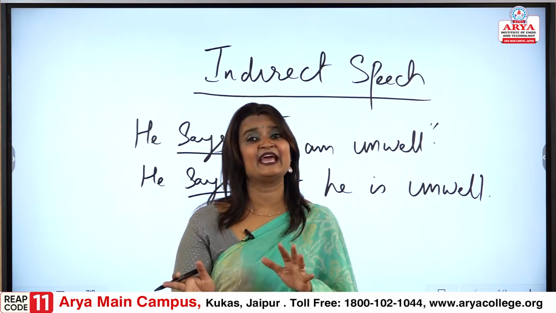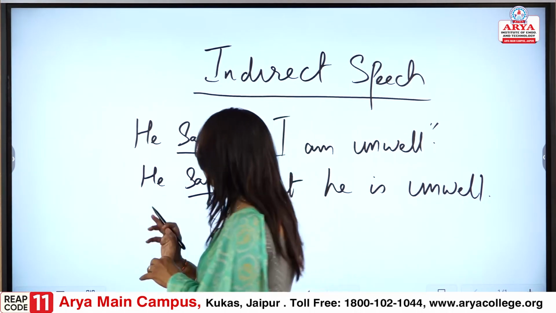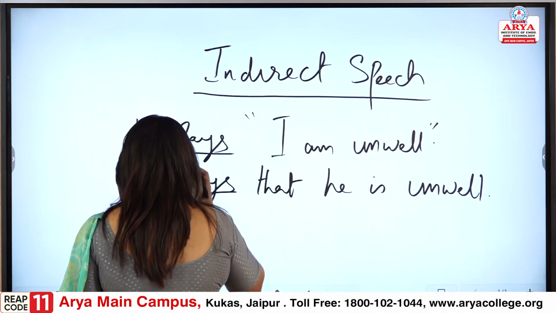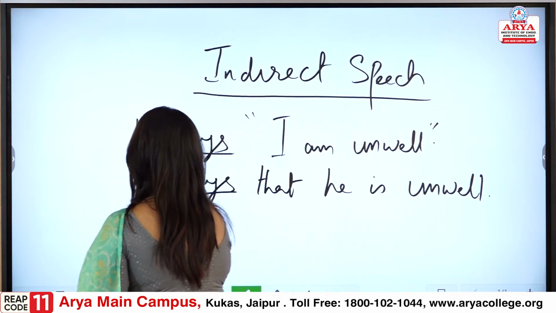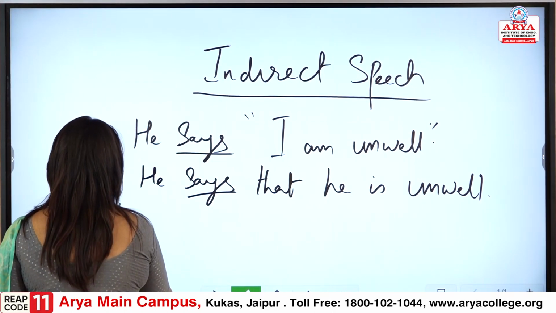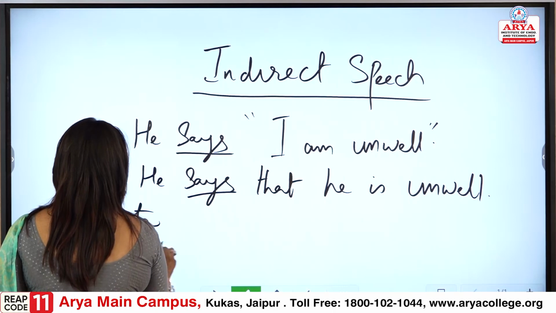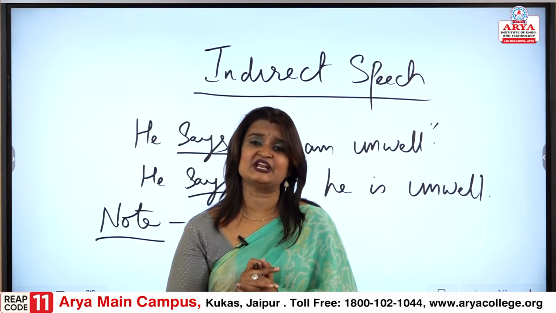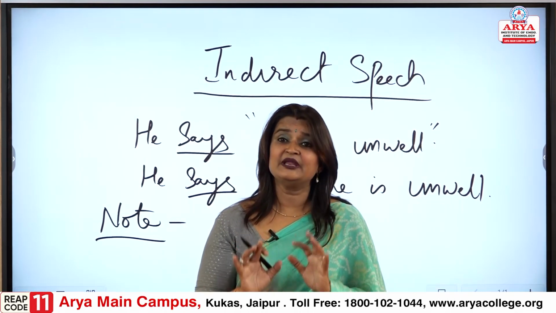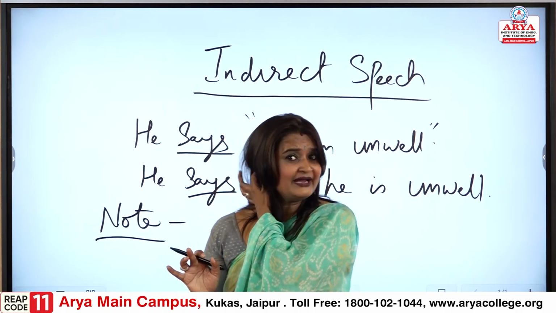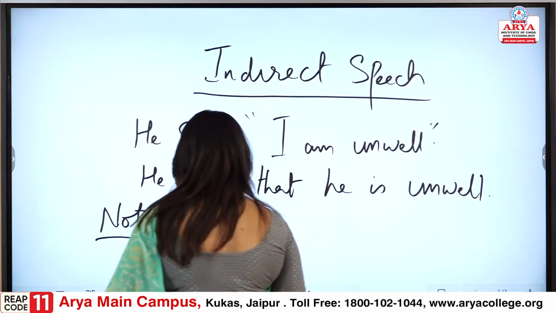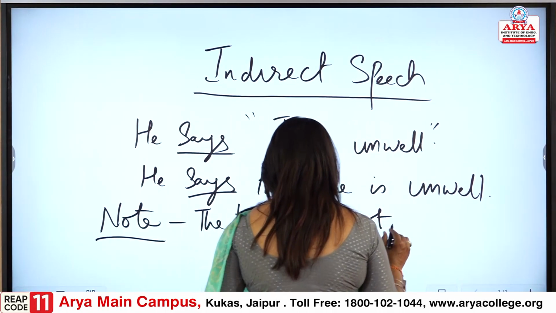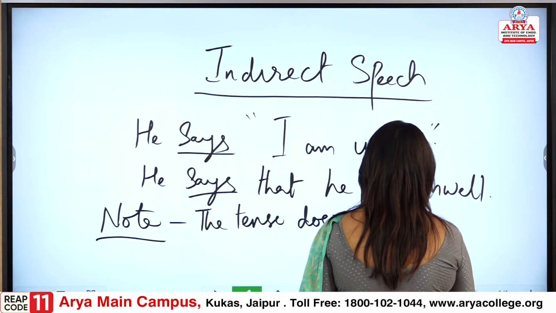So, please take care of this part. Now, a few more things that we need to make a note of during tense change. First point is, the tense does not change if the statement